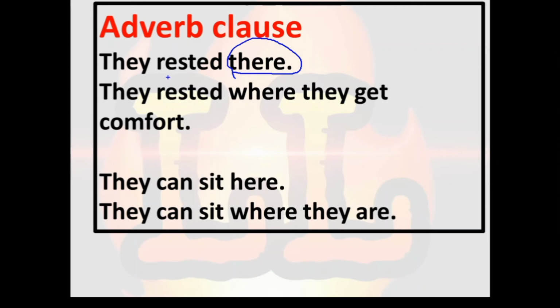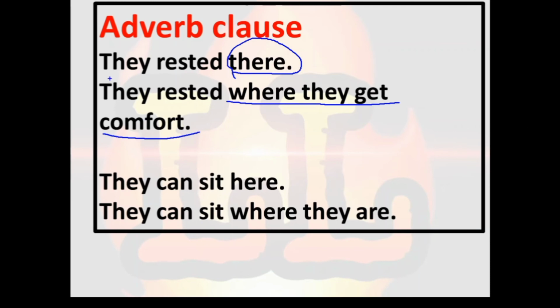If I ask a where question to the verb, at that time I get an adverb there. So they rested. Where did they rest? There. So there is called an adverb, because it is only a single word, and that's why it is called an adverb. But whatever is done here by this "there", in the second example it is done by a clause.